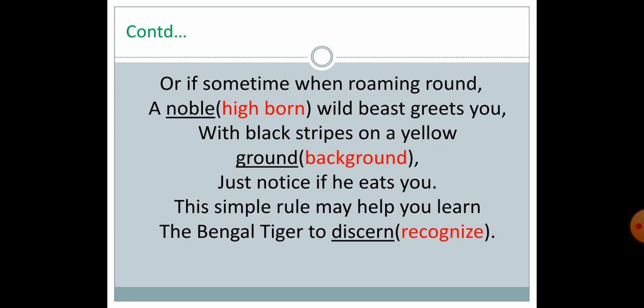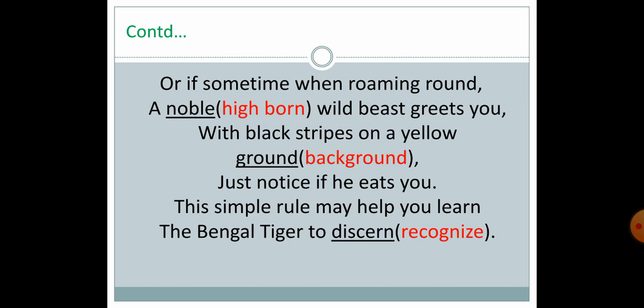So it's about a noble wild beast. Sometimes when roaming around anywhere, wandering in the jungle, if a noble wild beast, noble means a high-born aristocratic, here also it is gentle. So the beast is very gentle, very polite to you, a high-born beast of the jungle, a very great beast of the jungle. If it greets you, greets means welcomes you. How? With its looks. What kind of look is it?